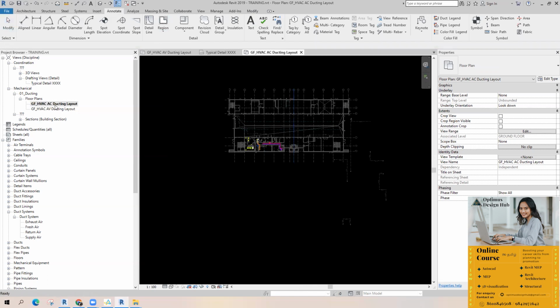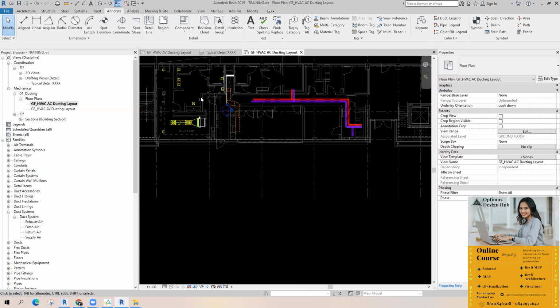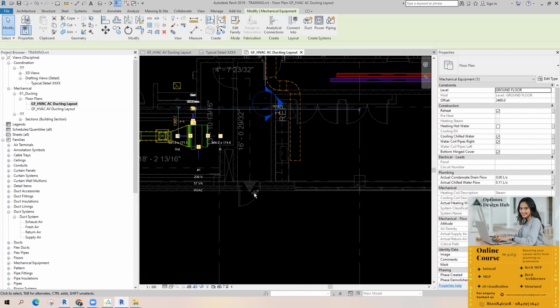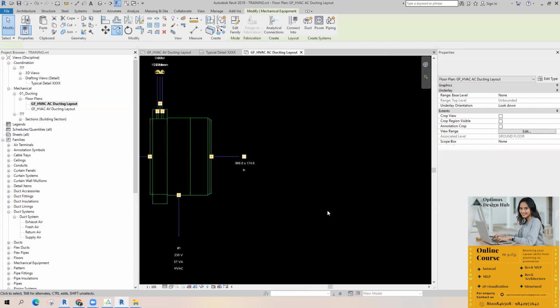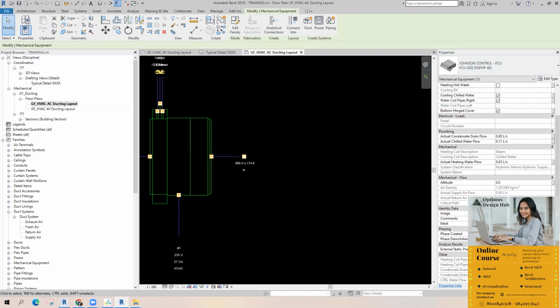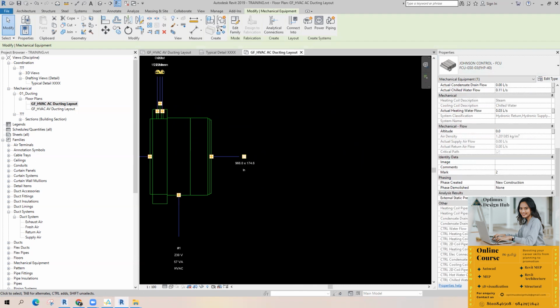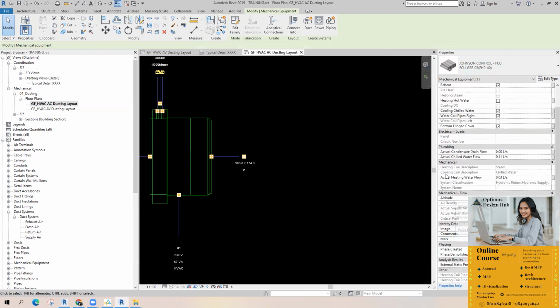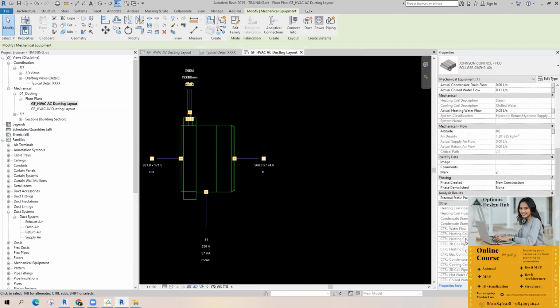Then we will go back to annotation family. Sorry, tag family, right? See, I want to create a tag. Okay, when I select the tag in the family, these are all default parameters. Okay, see, I just want to create a parameter. I want to create a parameter called equipment tag in this family.